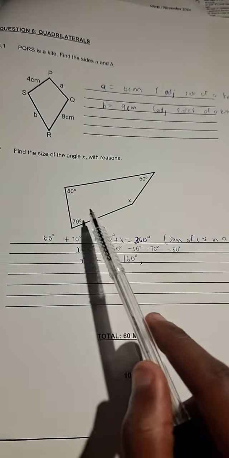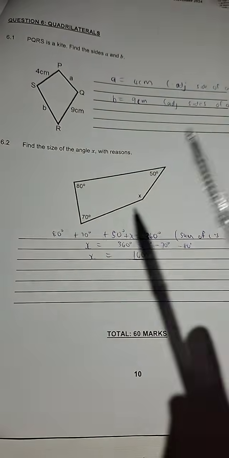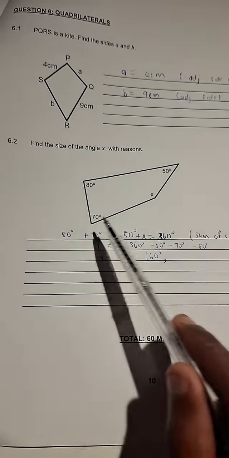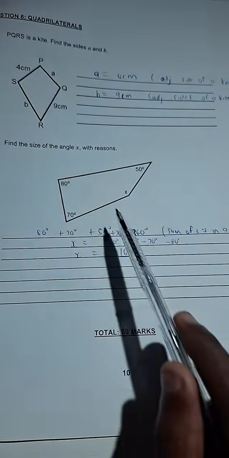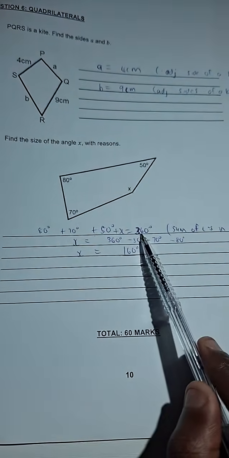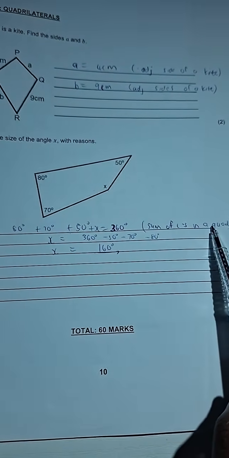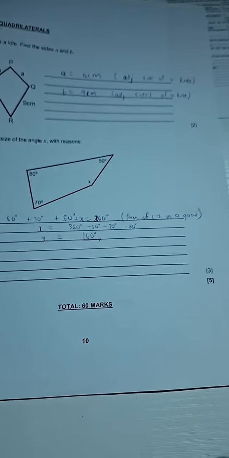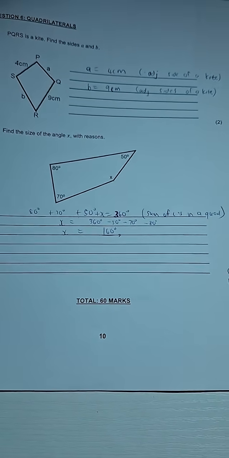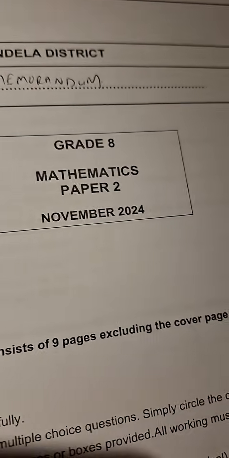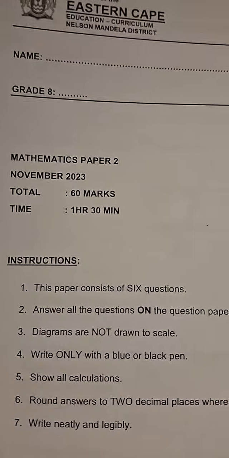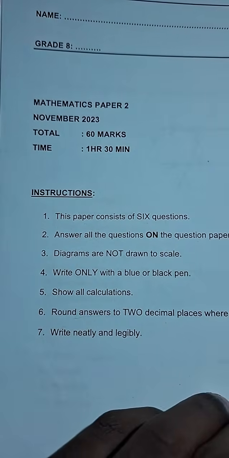This paper from 2023. Find the size of the angle with reasons. Look at this one, quadrilateral. Thank you so much, Bandele Boy, for the rows. We've got 80 degrees, 50, we've got x, we've got 70. All we need to do here is add all 4 angles, equate to 360, write the reason, sum of angles in a quad, solve for x, and we are happy in the bank. So this paper was quite straightforward. 2024 for this district compared to 2023 for this district. These were 2 nice papers.